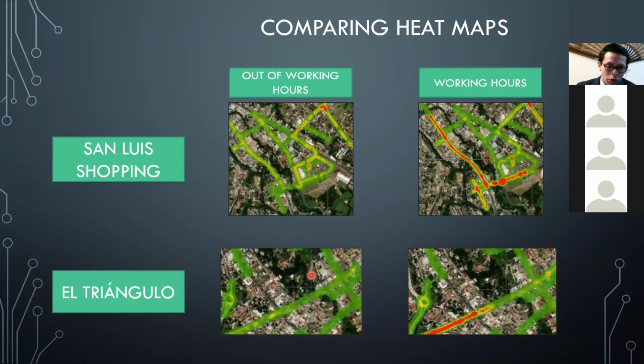At the Triángulo, out of working hours the simulation was completed, but in working hours, we can see that the traffic begins to collapse because of the intersections that are in this part, and it's difficult to complete the evacuation.